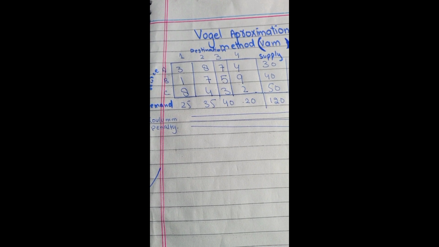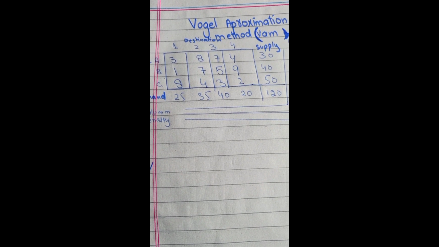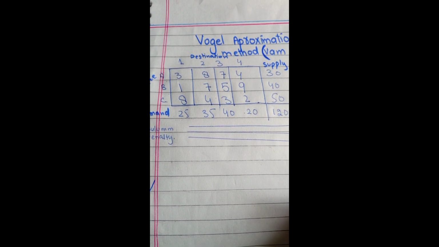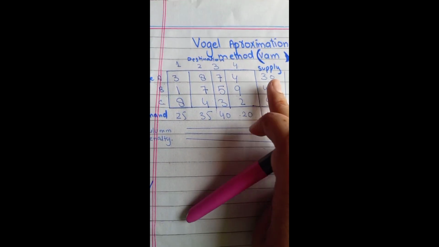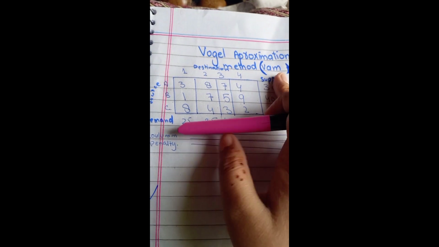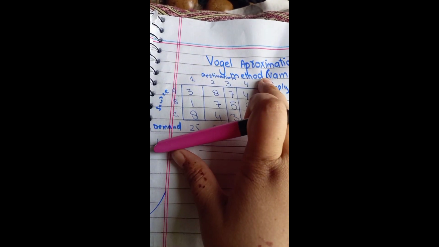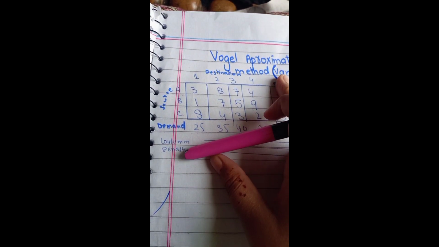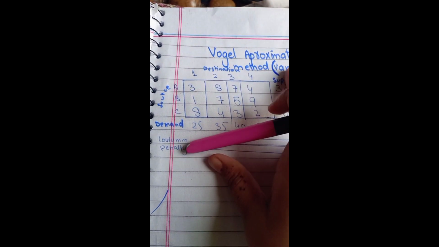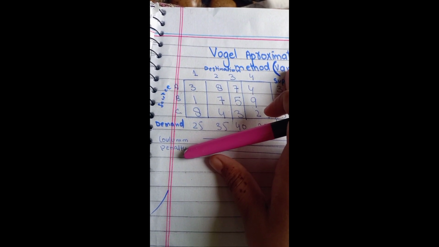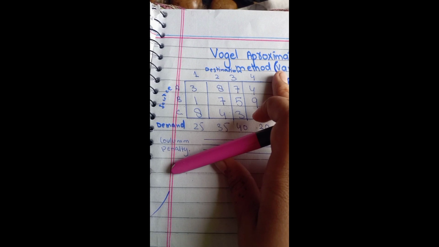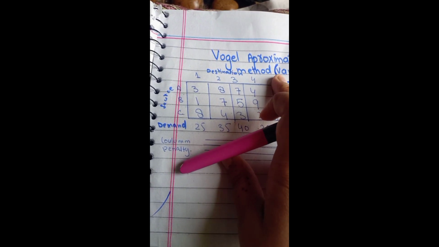In this video we are going to discuss the third and last method of the transportation problem, the Vogel Approximation Method, which is also known as the VAM method. VAM stands for Vogel Approximation Method. Some students get confused by this abbreviation.